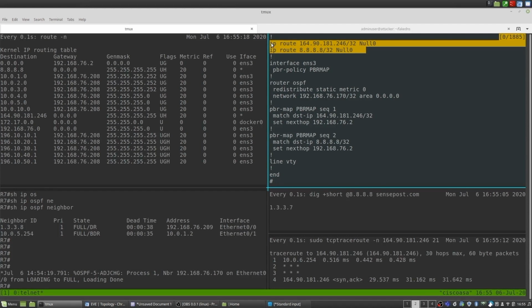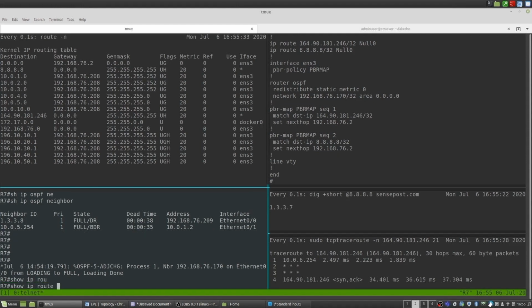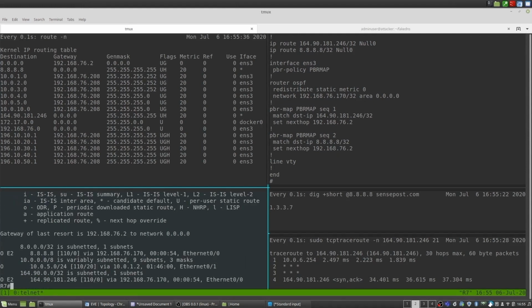Then if we move over to our host machine again, the root, you'll see there's static routes added to our host machine indicated with the asterisk, and that asterisk is saying that it's a null route. So at this point in time, you may be thinking, why are you guys adding things to the null interface? Because it's going to drop the traffic. We'll explain that now. So we still get that null route into OSPF, and how we do that is we specify the redistribute command. We can go verify on the router that those routes are within the OSPF process, and you can see there quad 8 and the 164 address is really within the OSPF process.